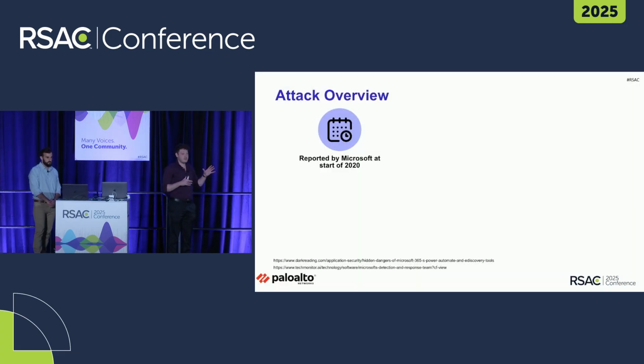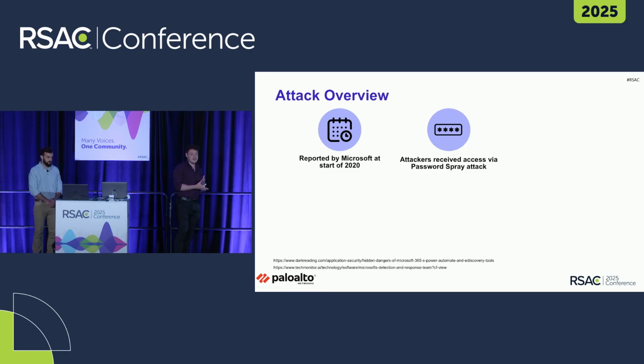So the case study we are going to focus on today was reported by Microsoft at the start of 2020. They reported about an attack they were investigating, in which the attackers infiltrated the network and took control of the Power Automate platform to exfiltrate some data. They did not publish a lot of information about the attack, but enough that we can get the gist of it. And this is the flow of the attack.